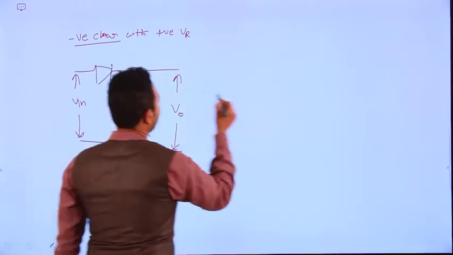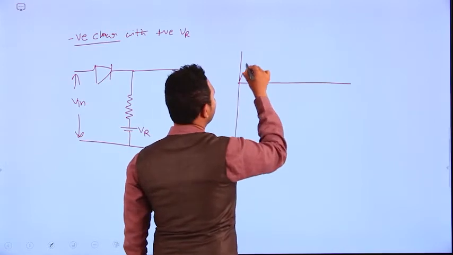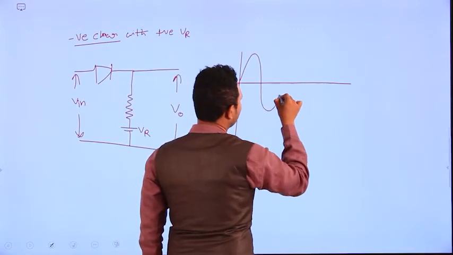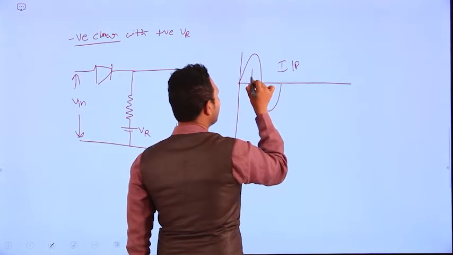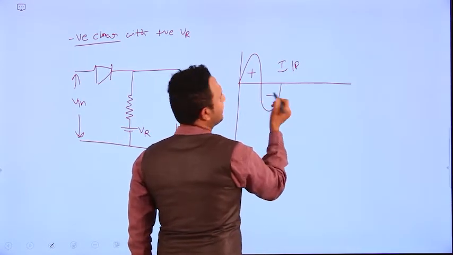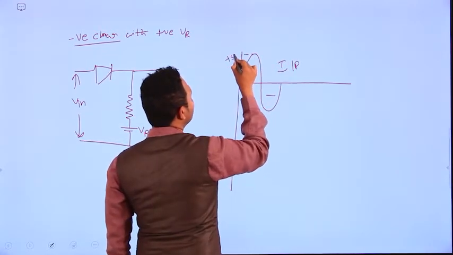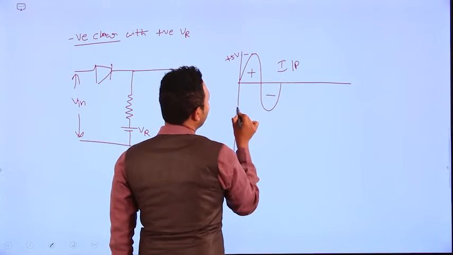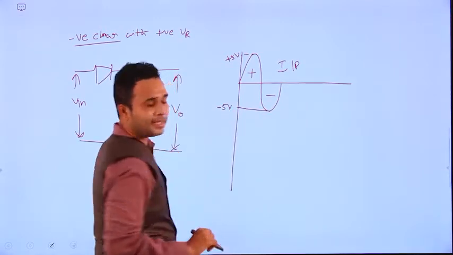For example, I am taking the input signal, which is a sine wave. This sine wave consists of a positive peak and a negative peak. I am taking the peak-to-peak voltage as plus 5 volts here and minus 5 volts here.